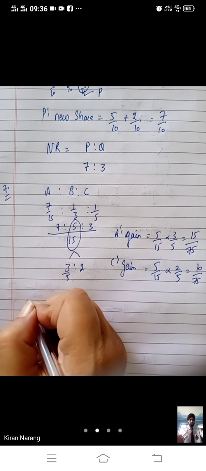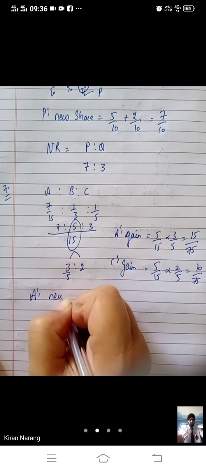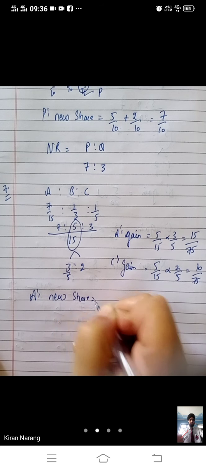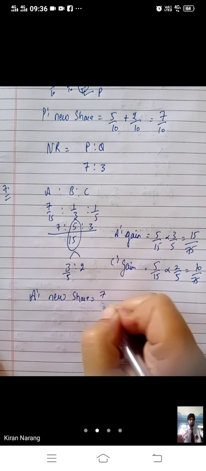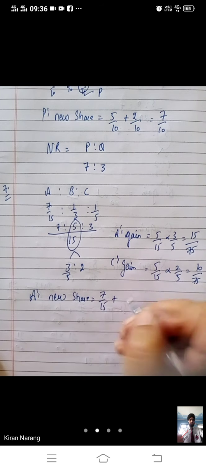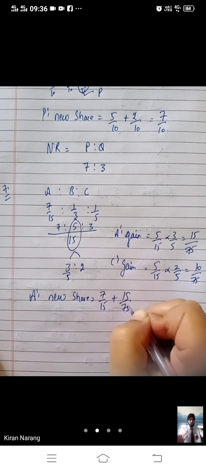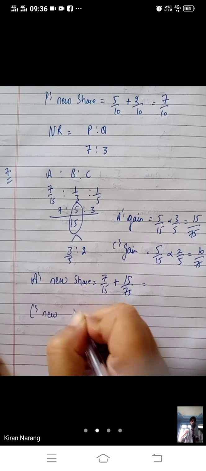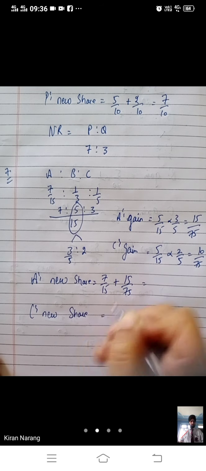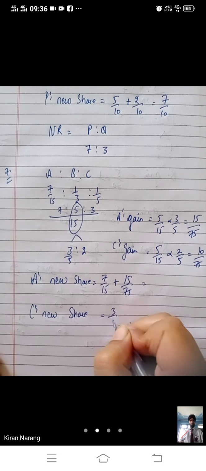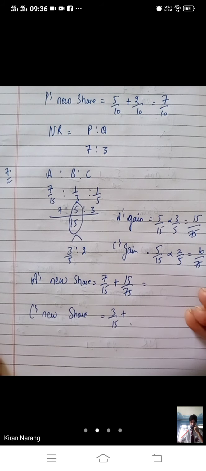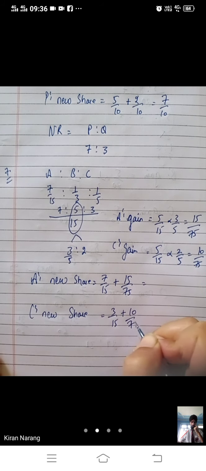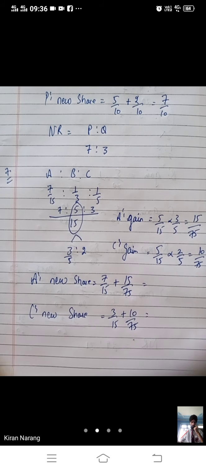Now A's new share is old plus gain. C's new share will be calculated in the same way. 3 by 15 was the old share of C and 10 by 75 is the gain of C. So old plus gain will be the new share.